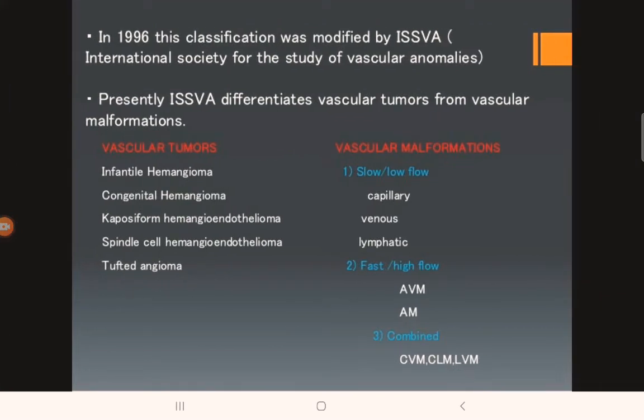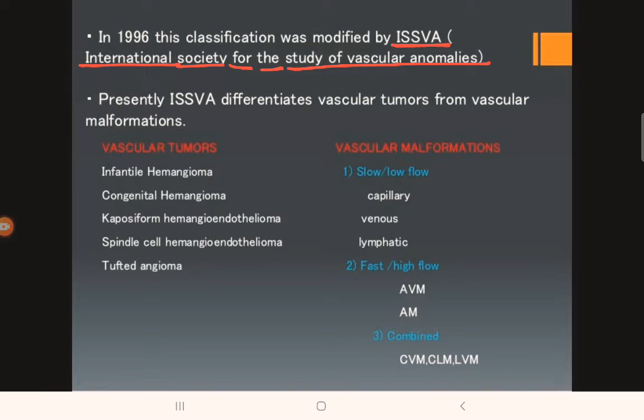In the year 1996, the classification given by Glowacki was further modified by ISSVA. What is ISSVA? It is again very important. ISSVA stands for International Society for the Study of Vascular Anomalies. So they have modified the previous classification.